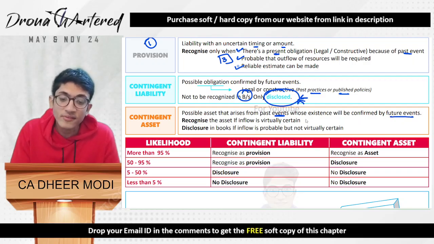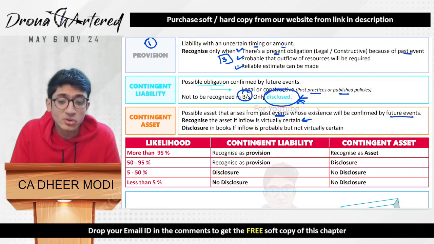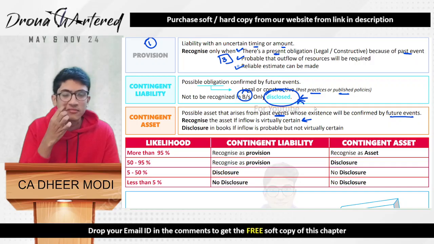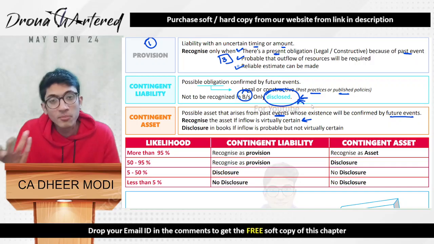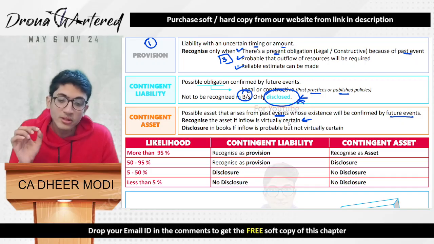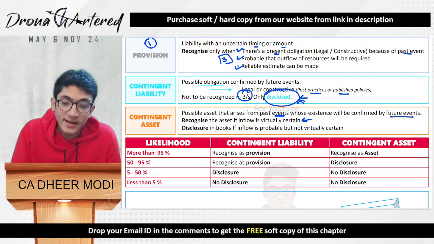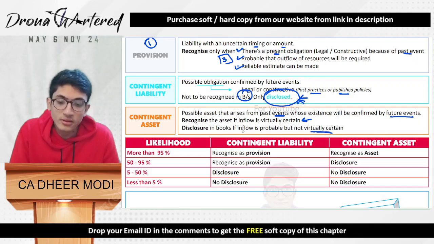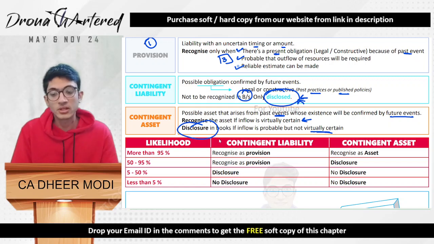Recognize the asset if inflow is virtually certain. That means you are 90% sure that this will be an asset. Then it basically is not a contingent asset anymore because it's not possible. You are mostly sure. So when you are virtually certain that this has to happen, it basically becomes an asset. And if it is not virtually certain, again this will become a disclosure. Same as contingent liability, this will also become a disclosure in the books.